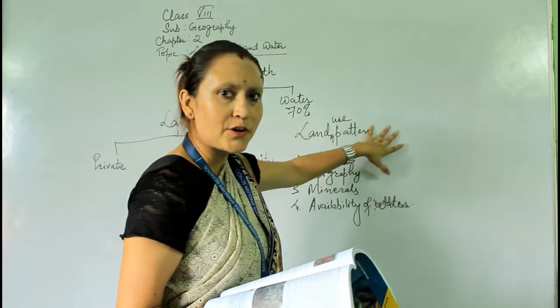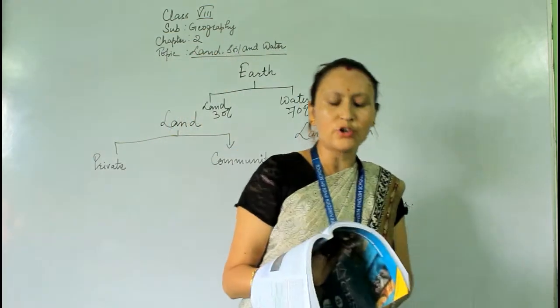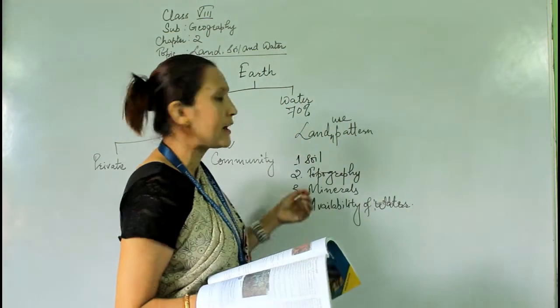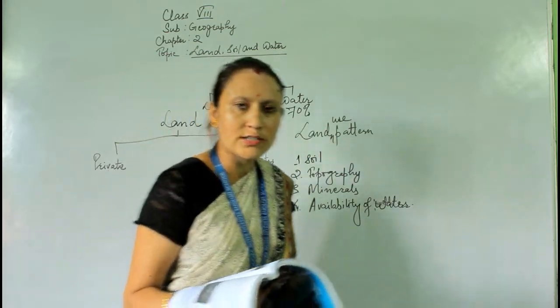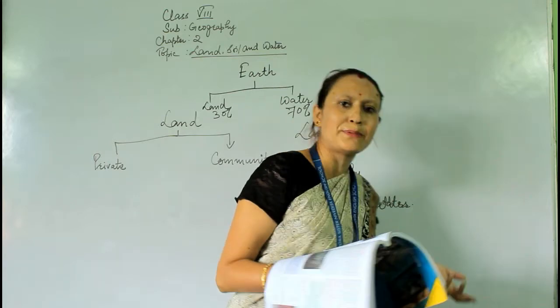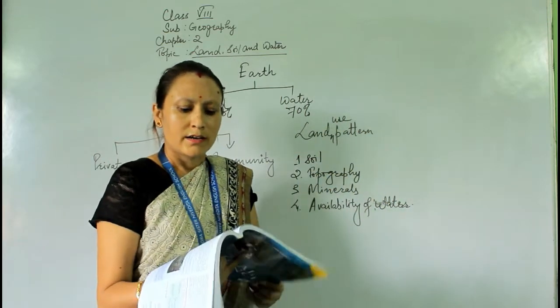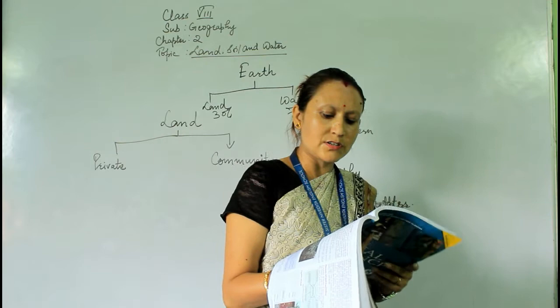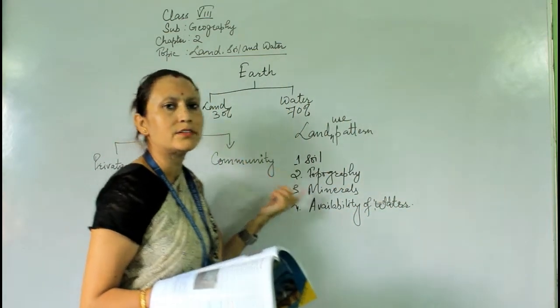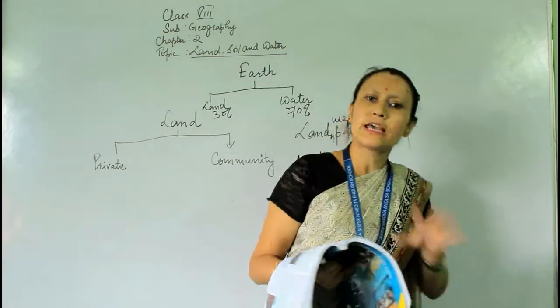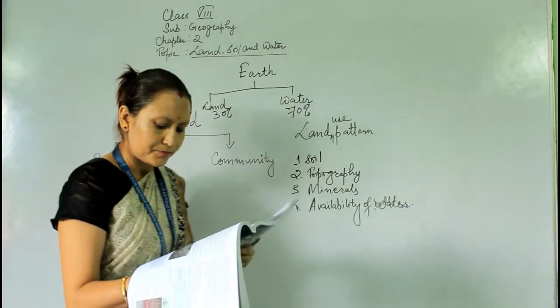Apart from natural calamities, humans sometimes also change the land use patterns by constructing so many buildings and malls, deforestation and cultivation. So not only natural calamities, humans themselves can change the land use patterns.